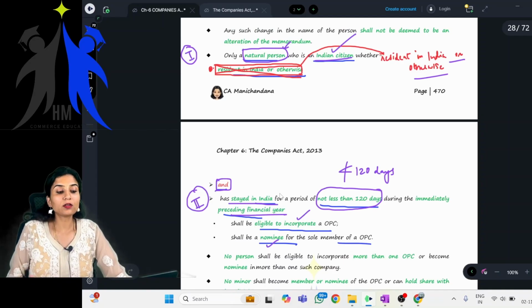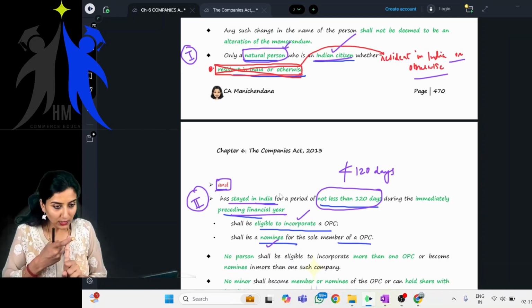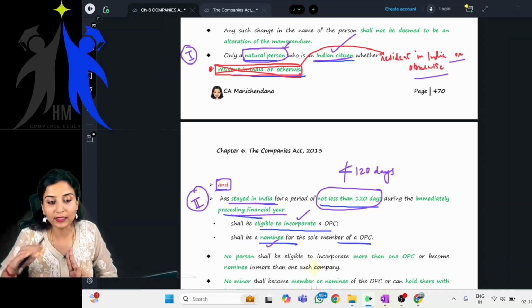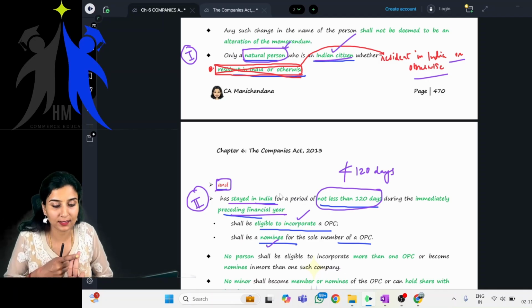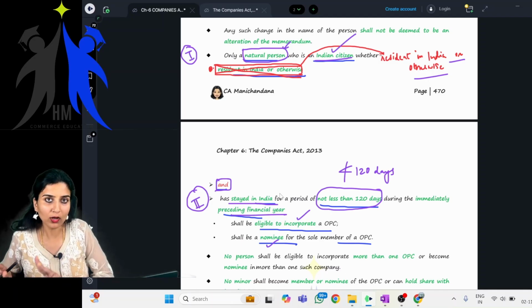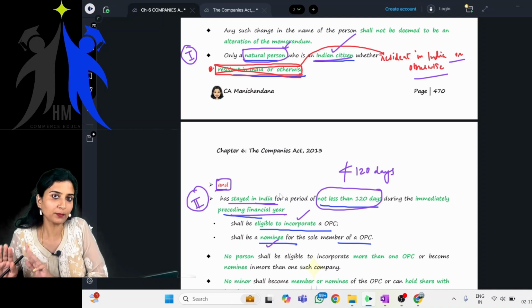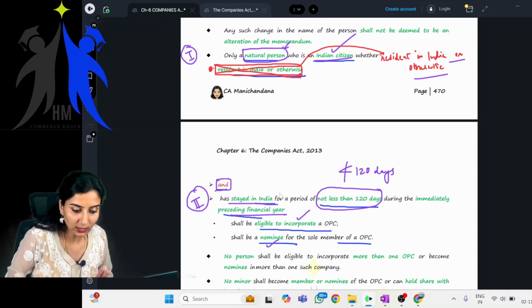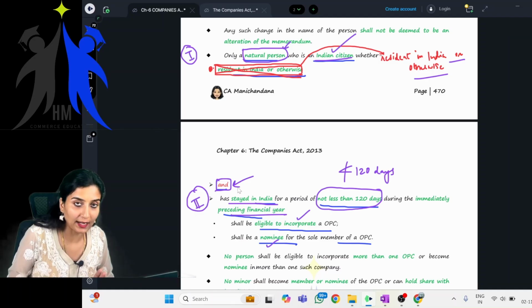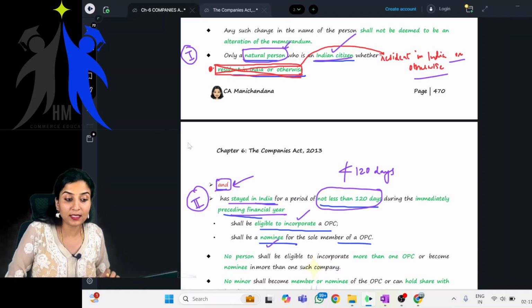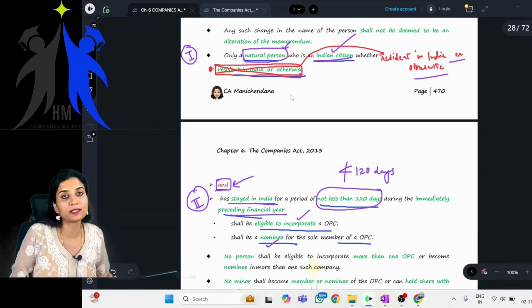Okay, what are the two conditions now? One, a natural person who is an Indian citizen, whether resident in India or otherwise. Let's keep that pending now. And, children, in law, whenever you see this word "and," it means that both the conditions need to be satisfied.